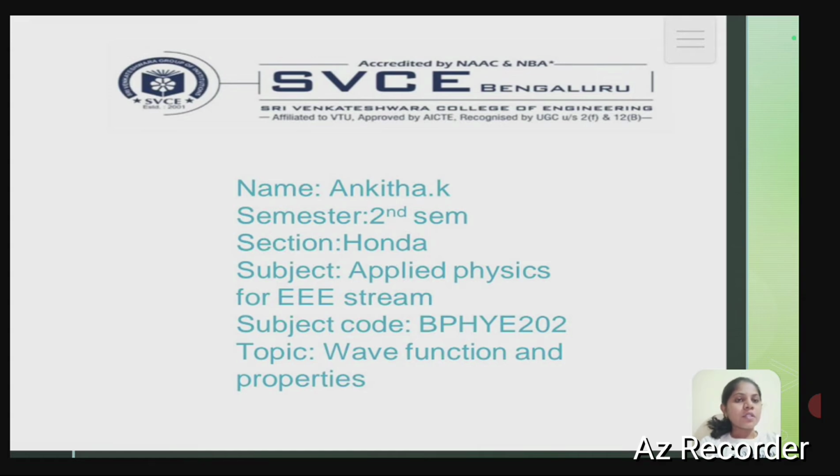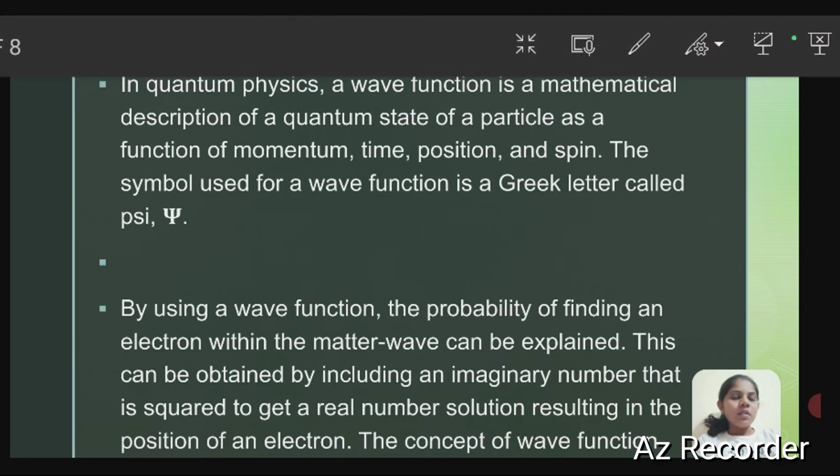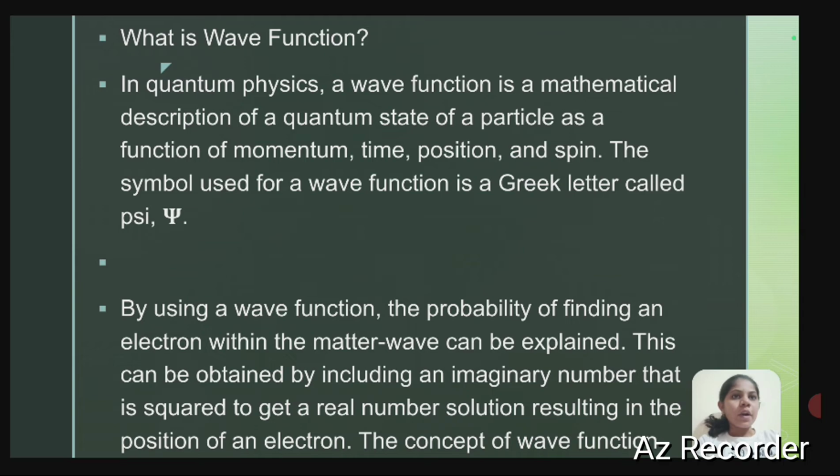Today I want to discuss the topic wave function and its properties. What is a wave function? In quantum physics, a wave function is a mathematical description of the quantum state of a particle as a function of momentum, time, position and spin. The symbol used for the wave function is the Greek letter psi.